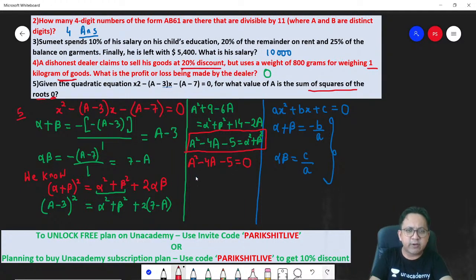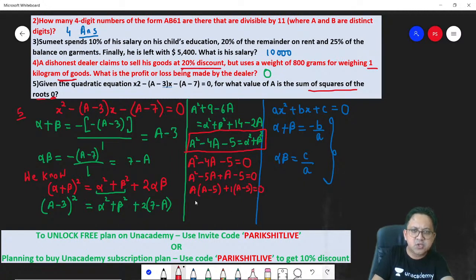Correct? Solve this quadratic equation. a square minus 5a plus a minus 5 is equal to 0, or (a minus 5)(a plus 1) is equal to 0.